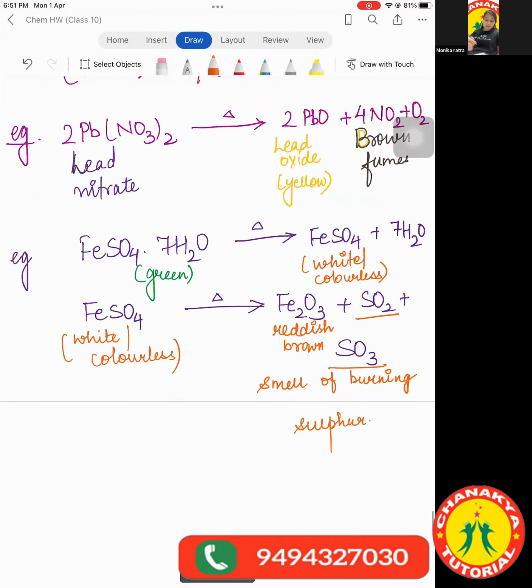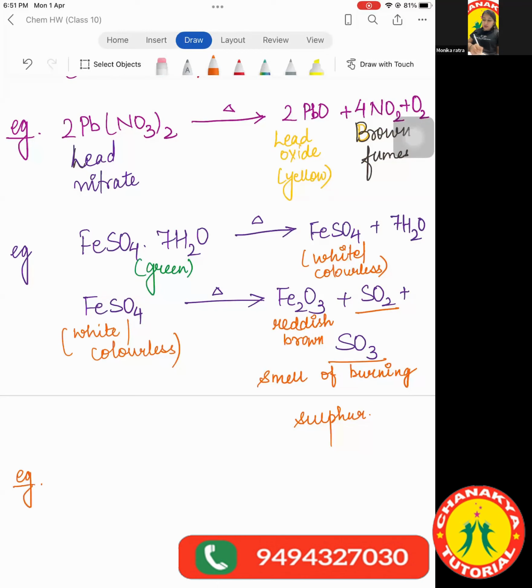Yes, ma'am. Okay. And the last reaction, which is again very important, is that of calcium carbonate, which on heating gives us calcium oxide plus carbon dioxide gas. So these are the 3 main reactions which you all should be aware of, because these tend to come in the exam. First, I'll give you 2 minutes to analyze all the equations I have written. I don't want to give you many equations to learn, because in the next class, first I'll ask the equations, only then we will move further with the topics. So look at these and learn these right away.